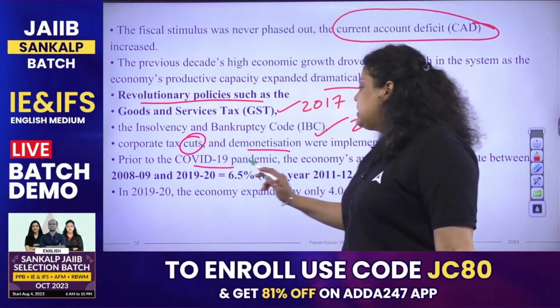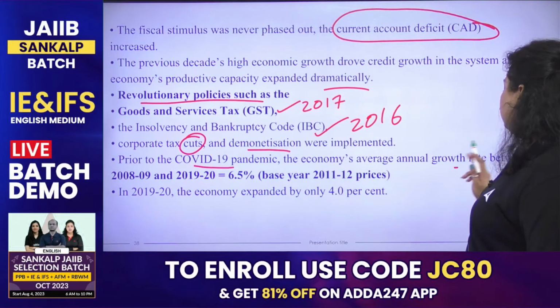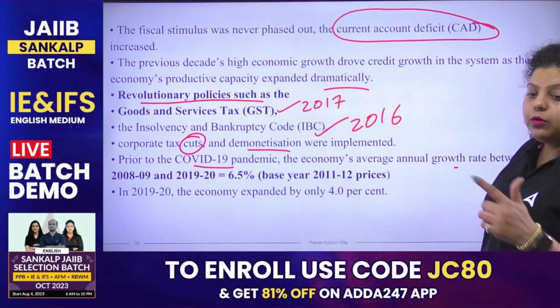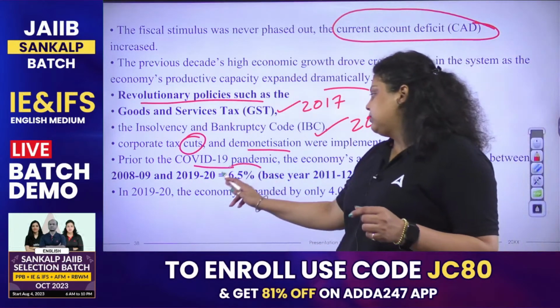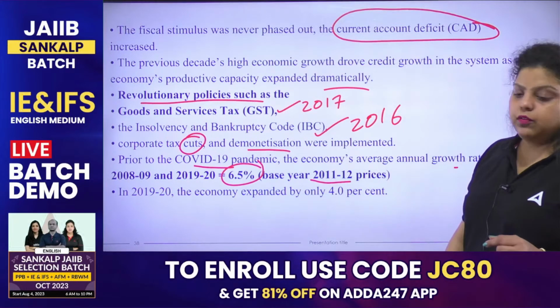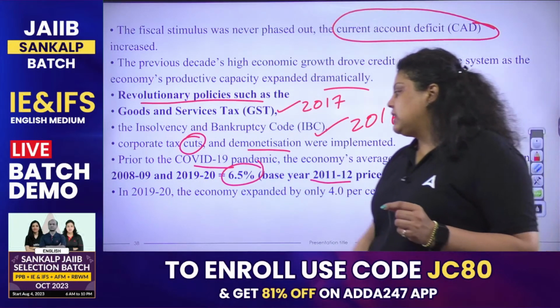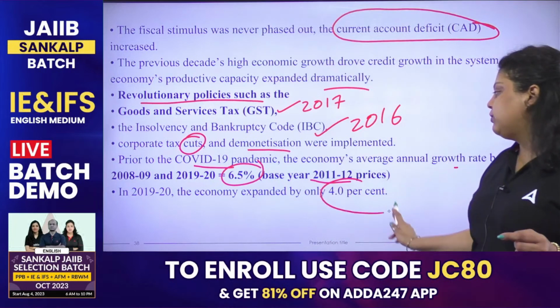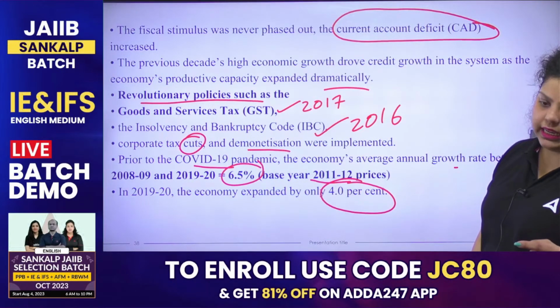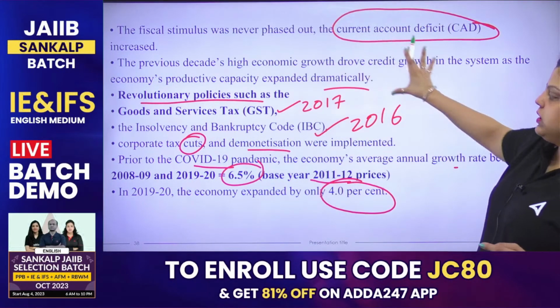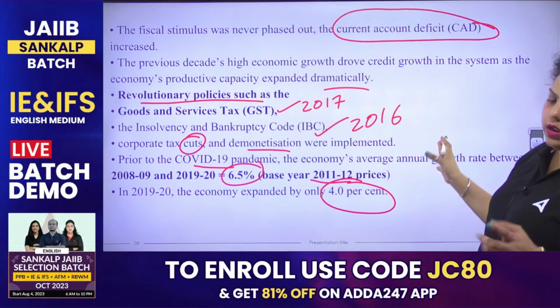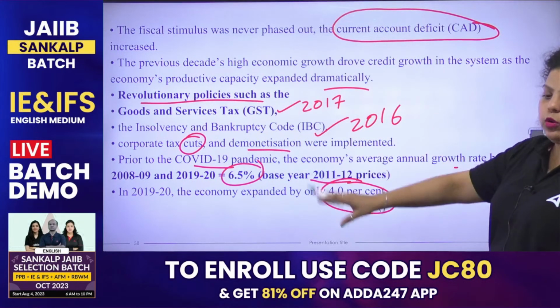Prior to the COVID-19 pandemic, the economy's average annual growth rate between 2008-9 and 2019-20 was 6.5%, calculated on the base year of 2011-12. In 2019-20, the economy expanded only by 4%. Clear? So this is the situation that we have seen in the country after the global financial crisis.